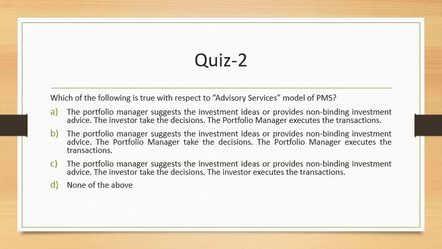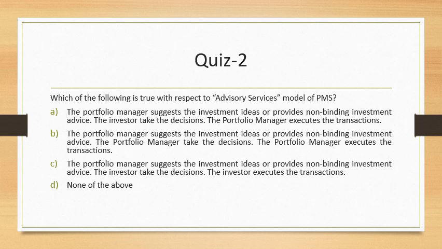Now let me move to question 2. Which of the following is true with respect to the advisory services model of PMS? If in case you are aware, and I'm sure you are, there are three models. One is discretionary, the second is non-discretionary, and third is the advisory services model. We have already seen one question related to non-discretionary, which very clearly mentioned what to buy and sell and when to buy and sell. The decision has to be taken by the client. But what would happen in case of advisory services?